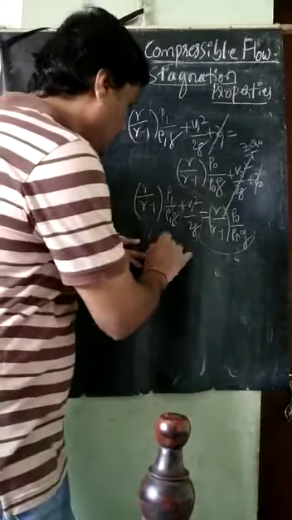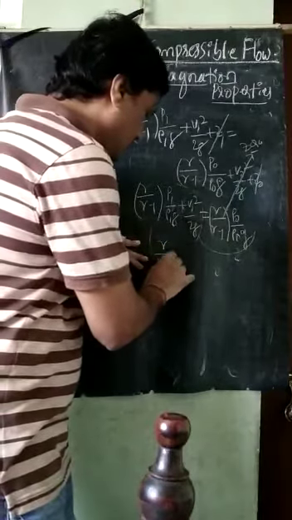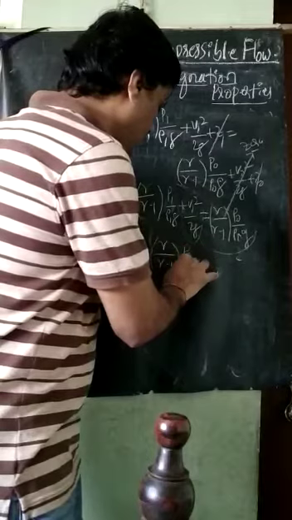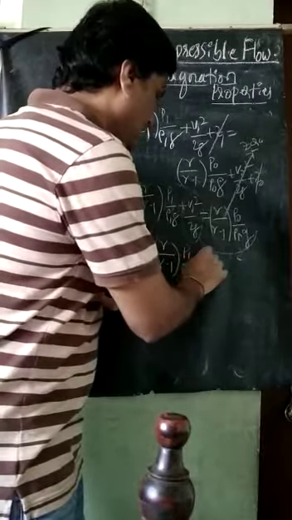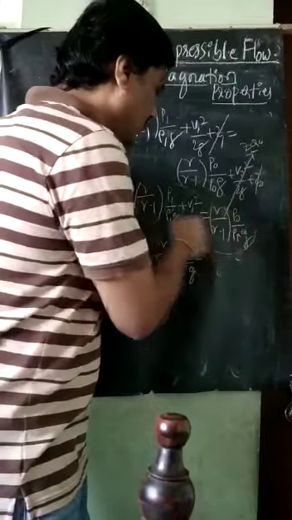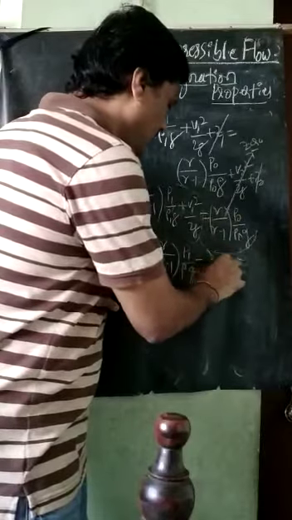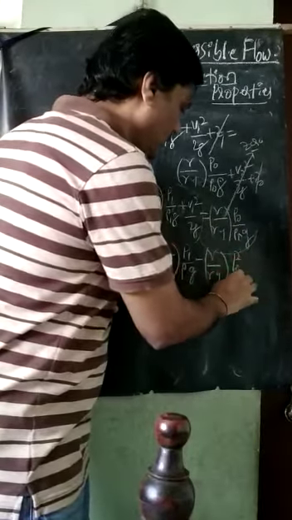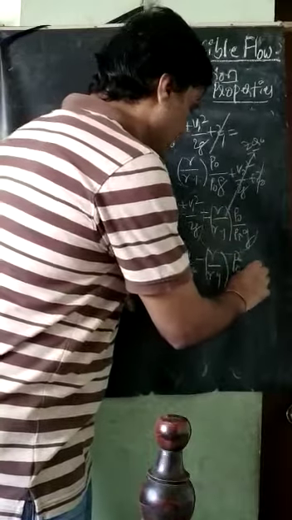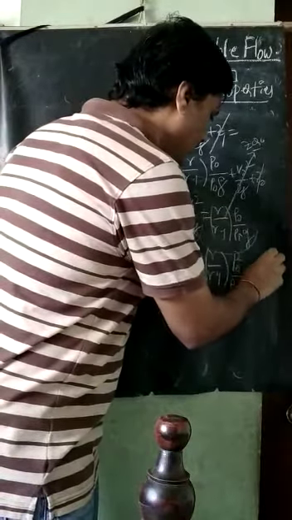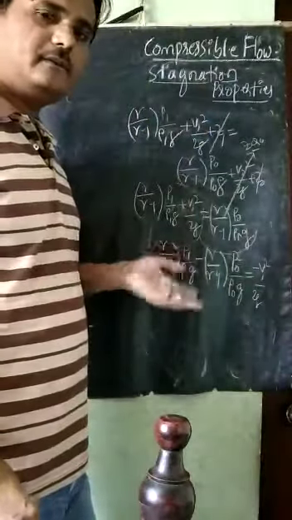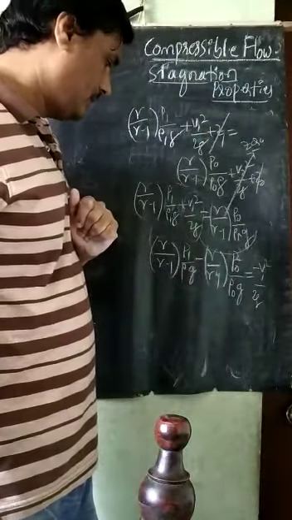So after that mathematical readjustment, it is P1 divided by rho 1 into G minus gamma divided by gamma minus 1 into P naught divided by rho naught into G is equal to minus V1 square divided by 2G. This is the relation I am getting here.